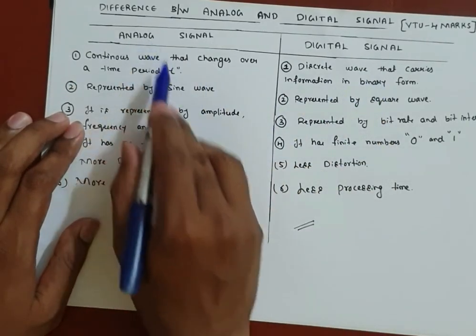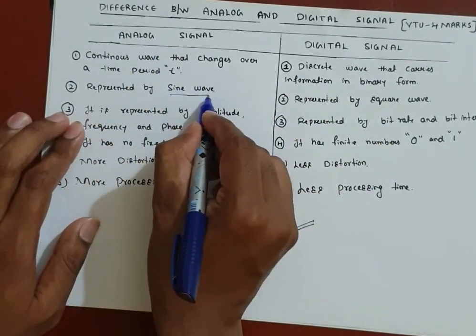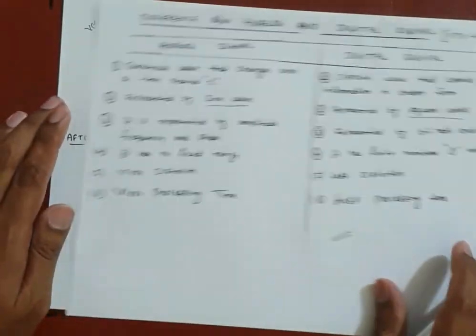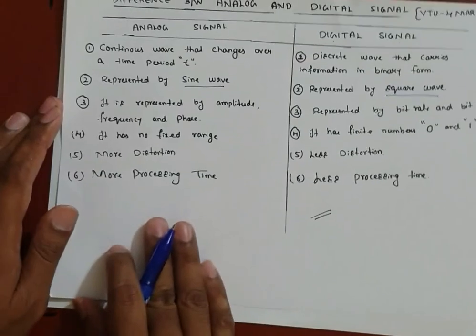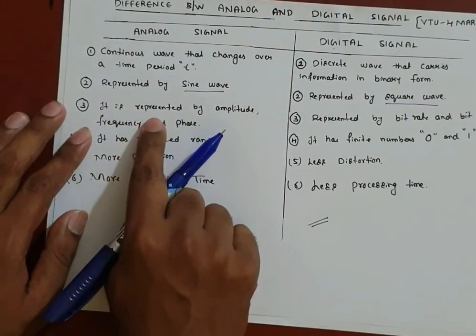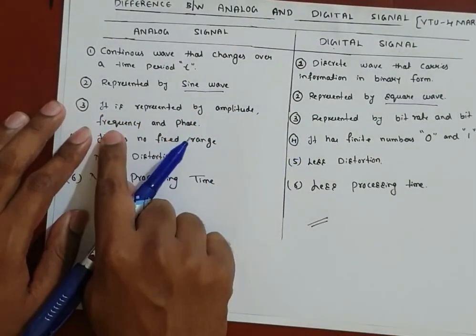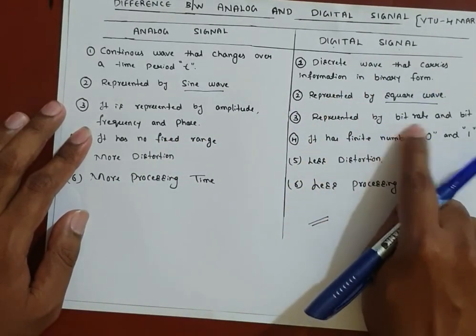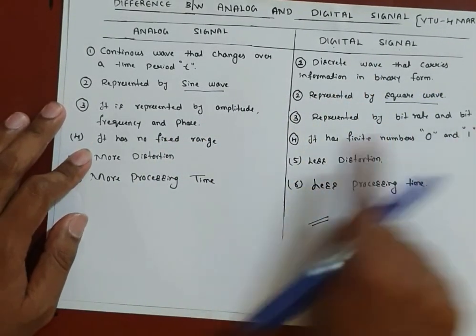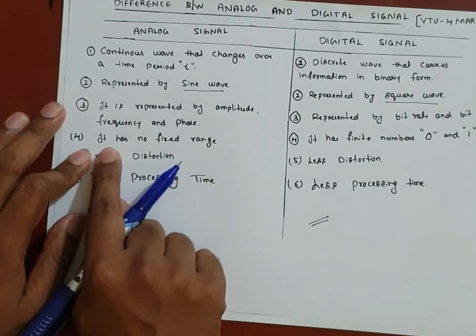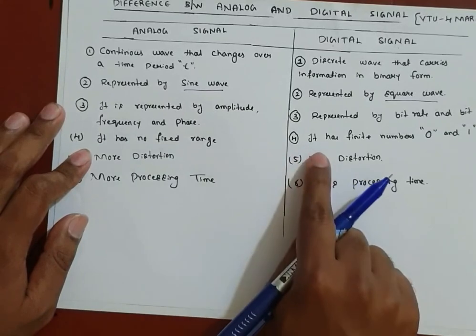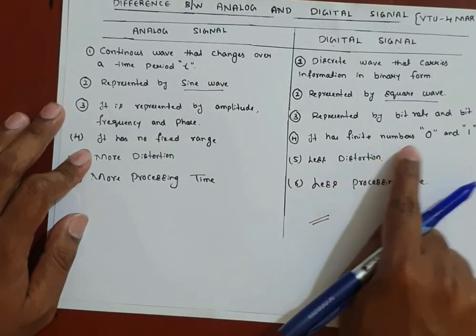Analog signals are represented by sine waves, whereas digital signals are represented by square waves, which we have discussed here. Next, analog is represented by amplitude, frequency and phase, whereas digital is represented by bit rate and bit intervals. Next, analog has no fixed range.